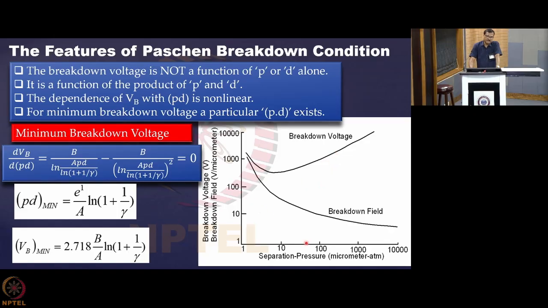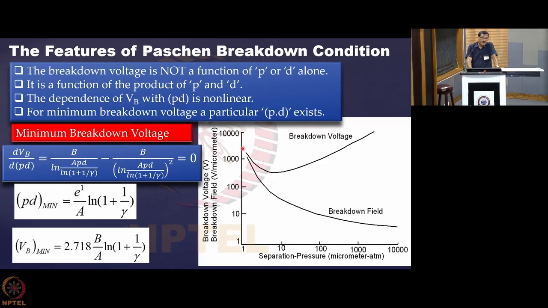So this is the breakdown voltage and this is the breakdown field. What we find is that there is a minimum. The pd minimum is there, for which we get the minimum breakdown voltage, and we are always looking for that, we want to make the breakdown happen at the lowest possible applied voltage. So for that we see here that there is a particular pd value. Now you all know how to find that pd value, so we take the help of the differential and make it 0, and then we find what is the value of this minimum breakdown potential.